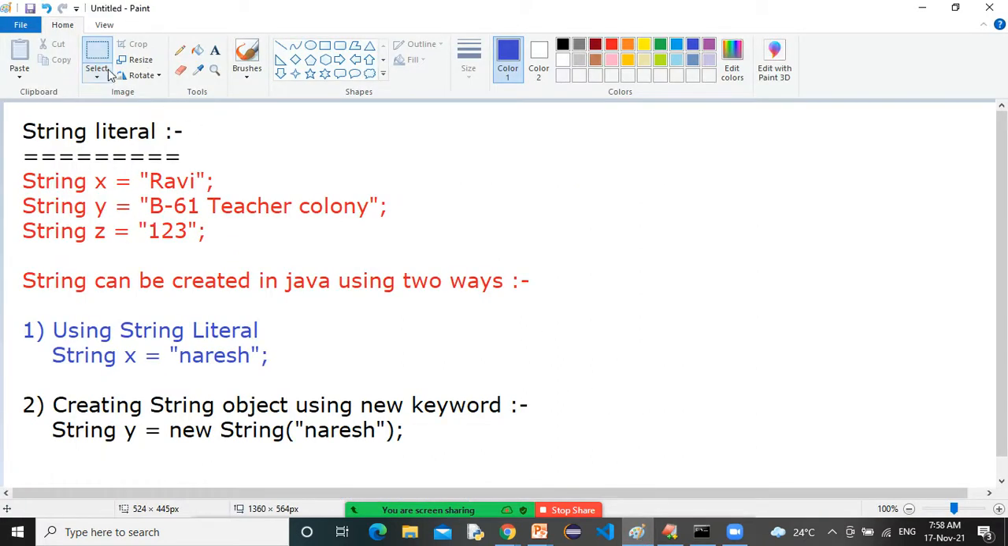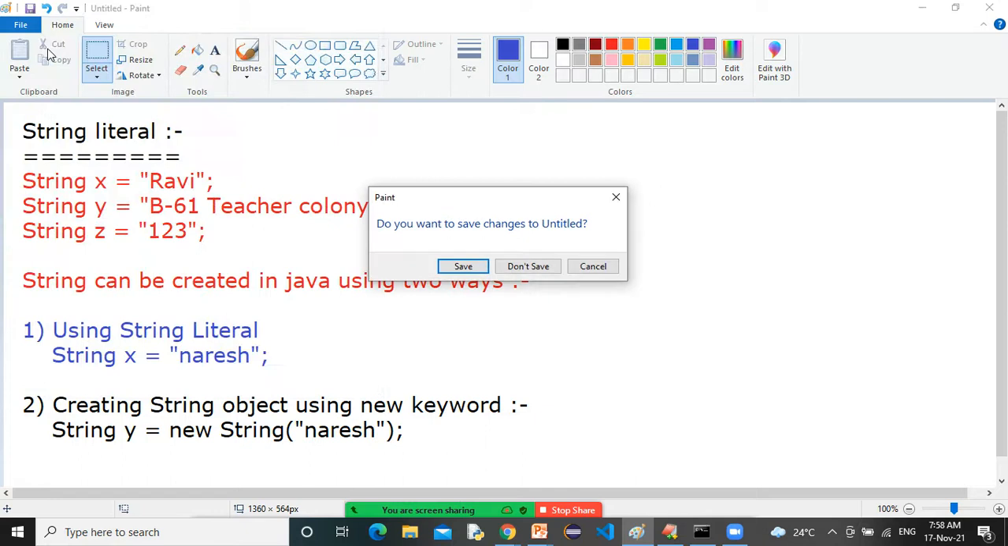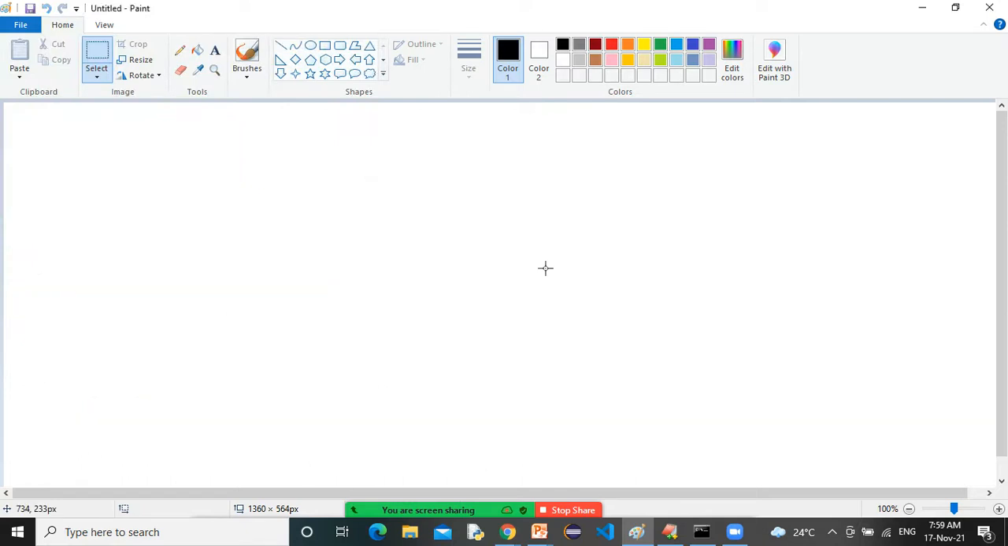What is the concept, sir? I hope you have taken the screenshot of this one. Listen very carefully. Mind blowing concept. Whenever we create an object in Java, all objects are created in the heap memory. Listen very carefully to what I'm telling you.